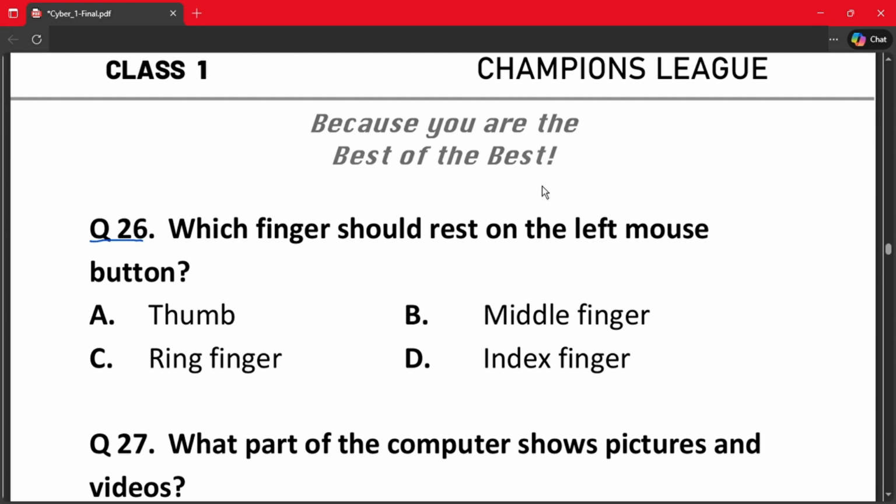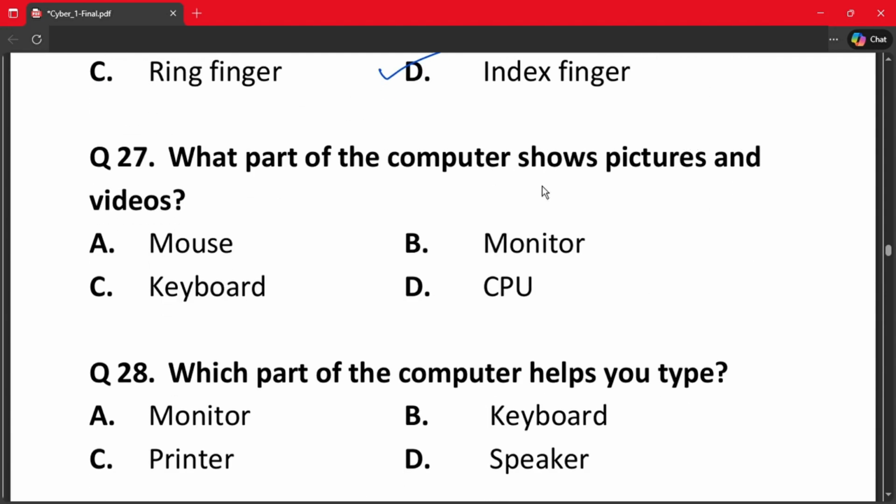Question number 26. Which finger should rest on the left mouse button? A. Thumb. B. Middle finger. C. Ring finger. And D. Index finger. The correct answer is D. Index finger.